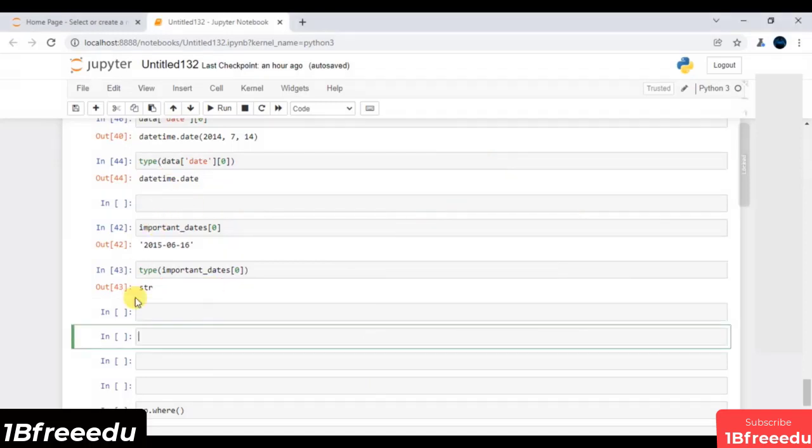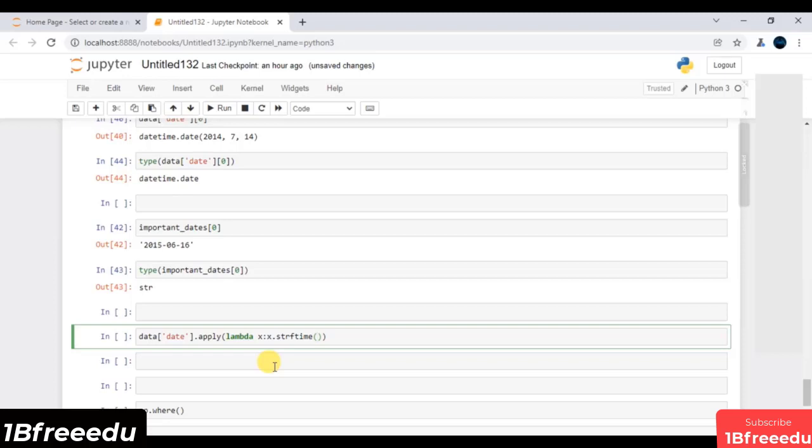So now we need to convert this date into some string object. On top of this, I have to apply some function to convert this into a string object. So I will say lambda of x. On top of each and every observation, I can use the inbuilt function strftime.